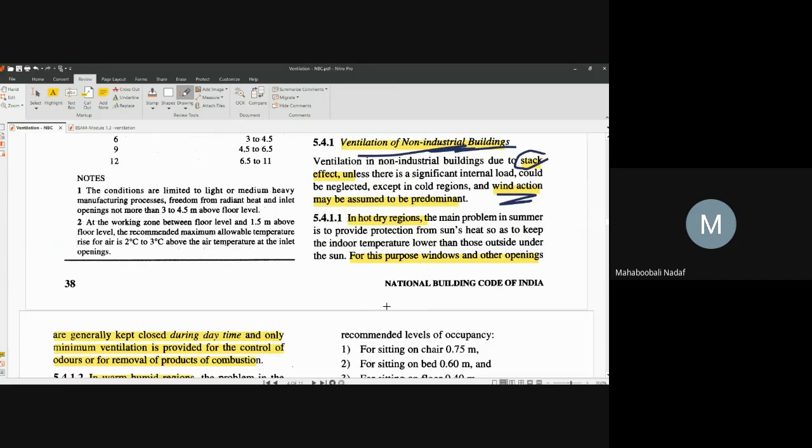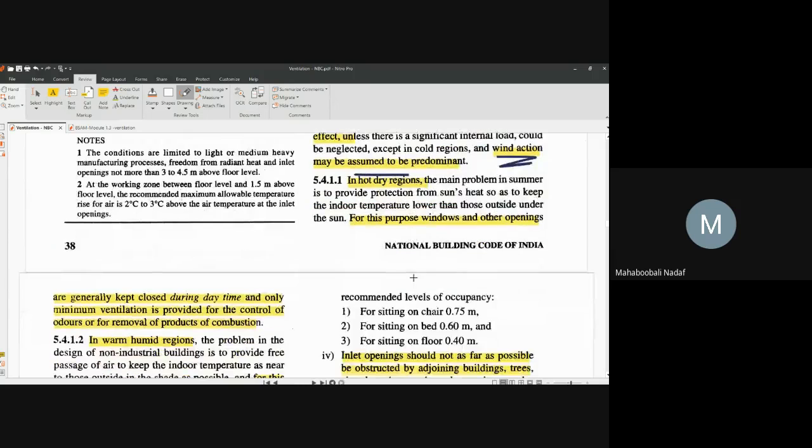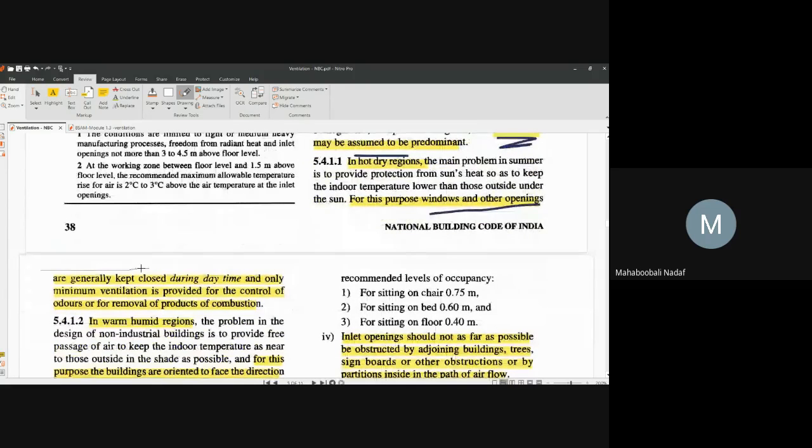So in hot dry regions, windows and other openings are kept closed during daytime. Only small openings are opened, just to remove the products of combustion.